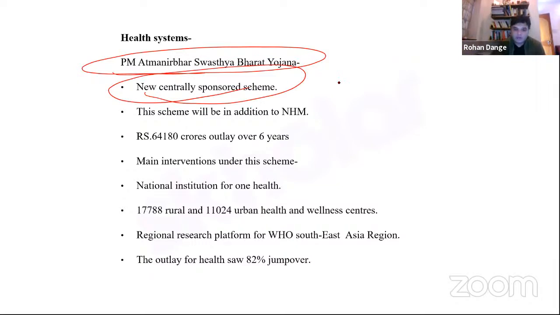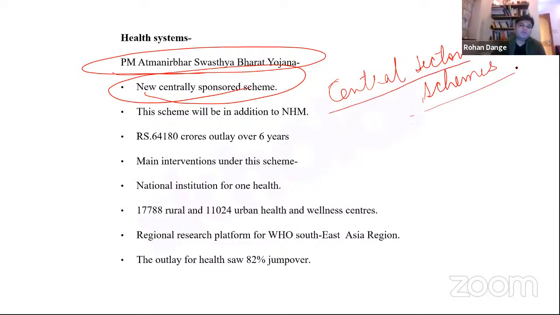See, there are two types of schemes. There are centrally sponsored schemes, and the second type of schemes are central sector schemes. In centrally sponsored schemes, basically there is a distribution of allocation of funding, right? Part funding is done and sponsored by the central government, and part funding is done by the state government in a particular ratio. Okay. Then on the other hand, you have something called as the central sector schemes. So when you talk about the central sector schemes, these are fully funded by the central government, right?